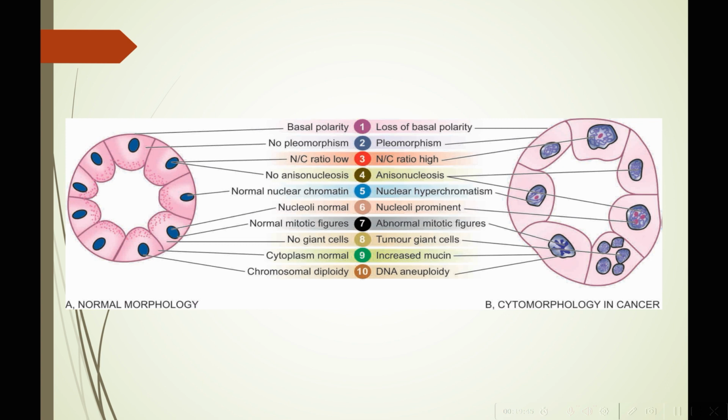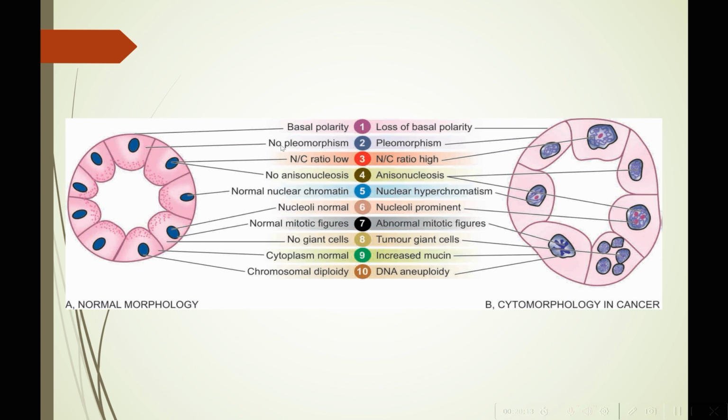Here we have a comparative photo of a cell with normal morphology versus a cell with abnormal morphology as seen in cancer. We can see here loss of polarity, the first heading that we discussed. In a normal cell, the nucleus has a basal polarity, that is, it is oriented towards the basement membrane, away from the apex. But in a tumor cell, there is loss of basal polarity.